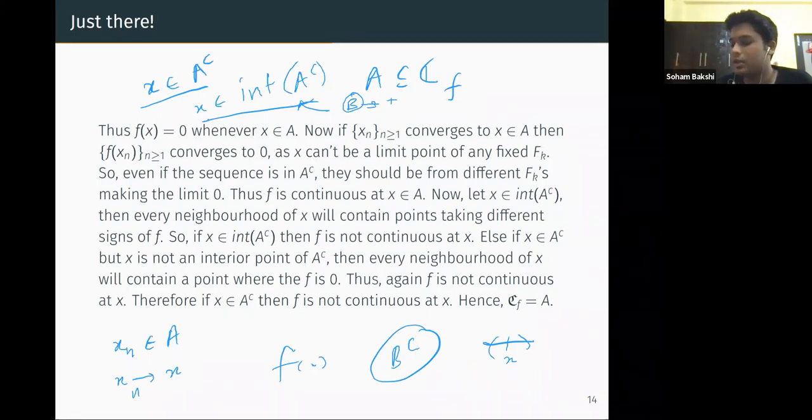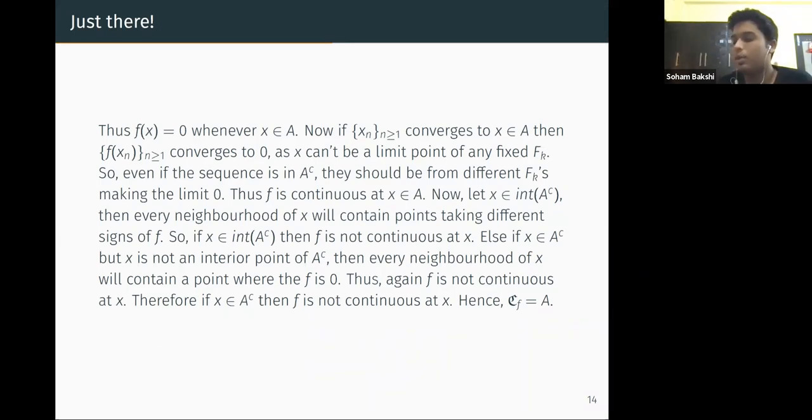And if that is the case, then f of xn for all this sequence is 0. So there is a sequence of 0 going to that f of x, and f of x is not 0. So of course, it is not continuous at any point which is in A complement but is not in the interior of A complement. So what we prove is that f is not continuous at any point in A complement.